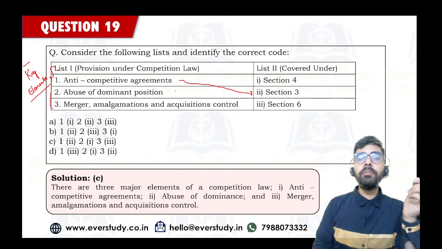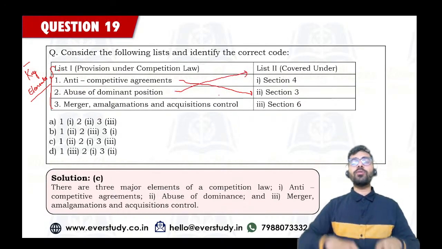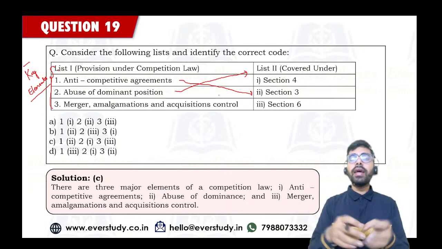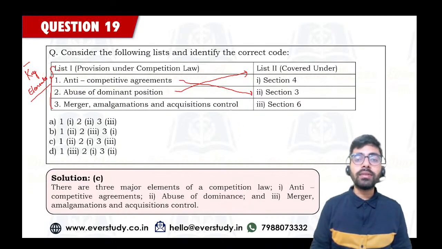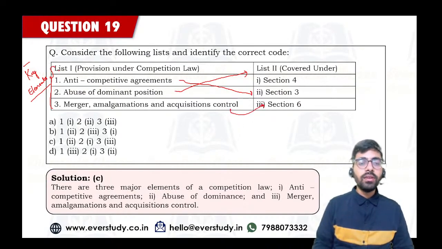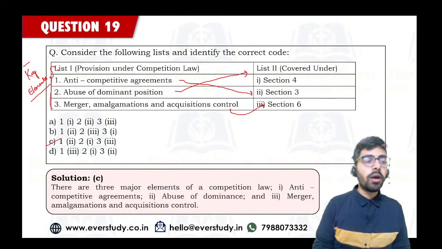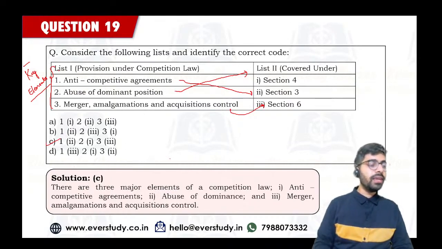Similarly, you cannot abuse your dominant position. This is covered under section number 4. Mergers, amalgamations and acquisitions involve entities coming together, and if coming together reduces the competition in the market, then also it is not permitted. This is covered under section number 6. So that's why the correct matching has to be option number C. Option number C is the correct answer.